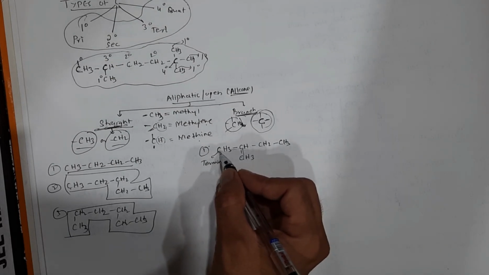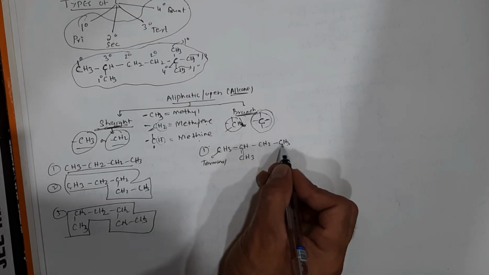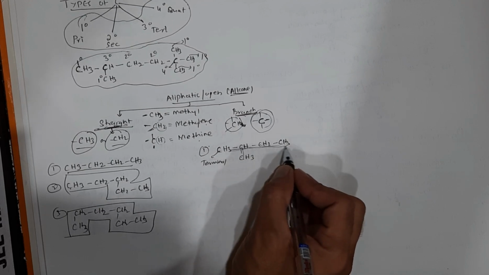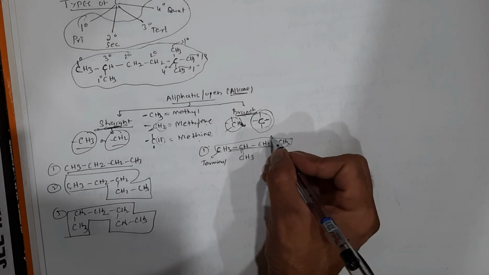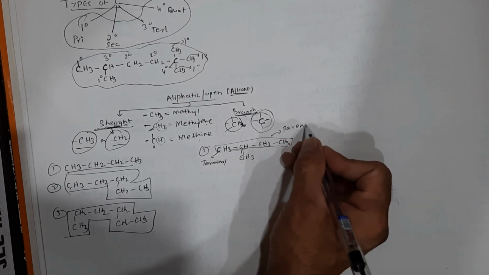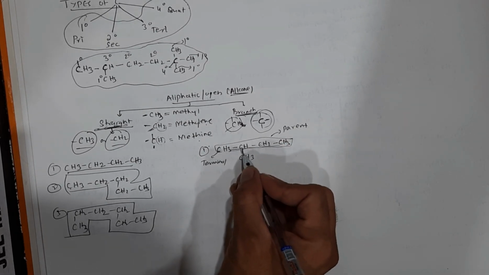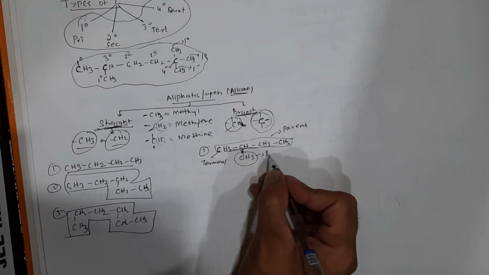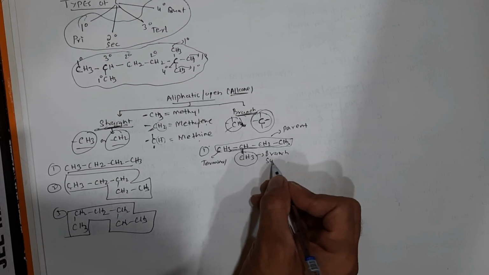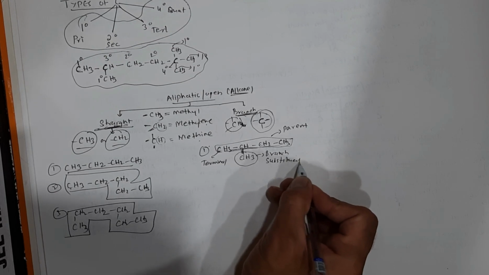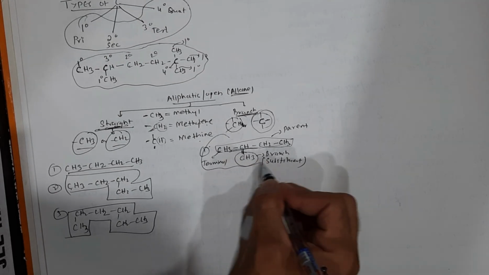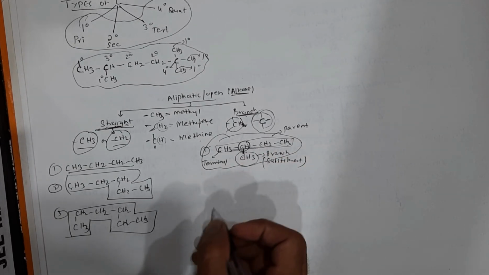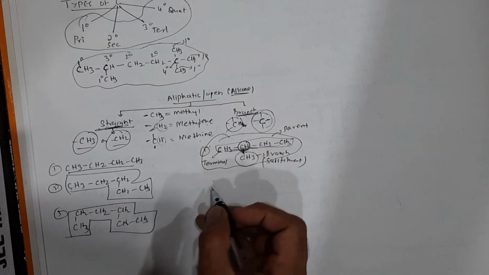If I start from here, one terminal, 1, 2, 3, this is another terminal, 4. I get a 4 carbon chain. So the 4 carbon chain is your longest carbon chain, and the longest carbon chain becomes the parent chain. To this parent chain, one methyl group is attached. So this is your branch, also called a substituent. So this is a branch alkane. You see an attachment here from CH, a methine. So if there is a presence of CH or C, it becomes a branch alkane.